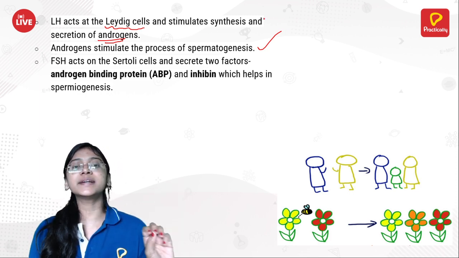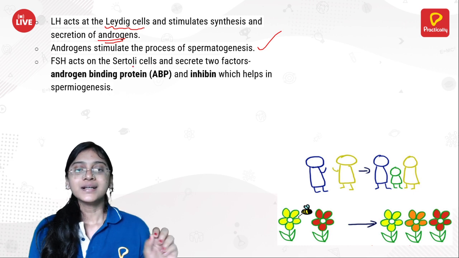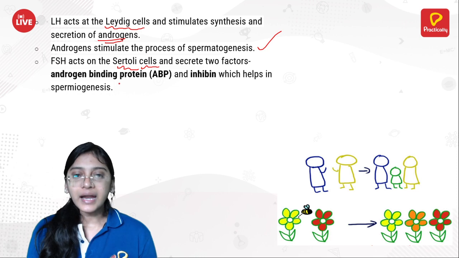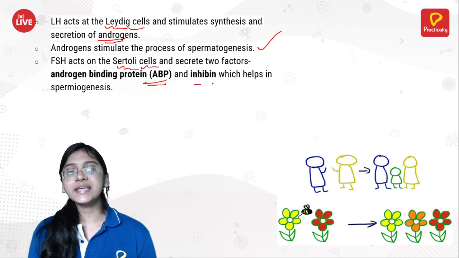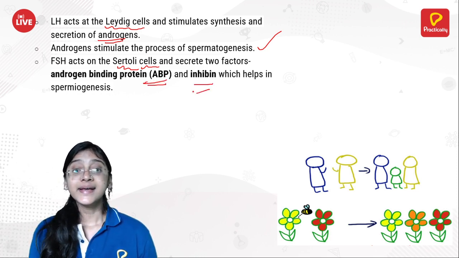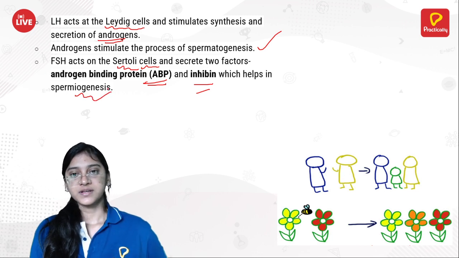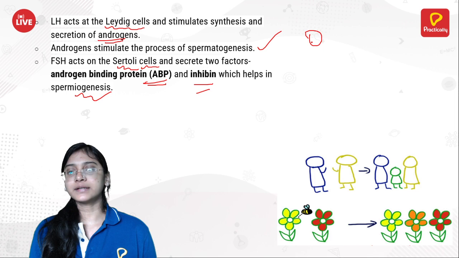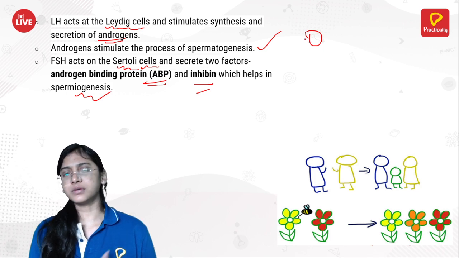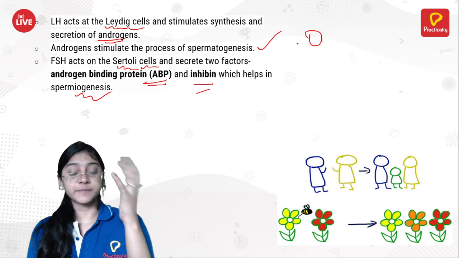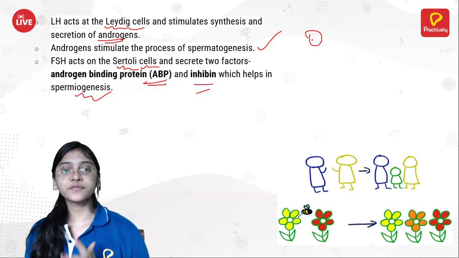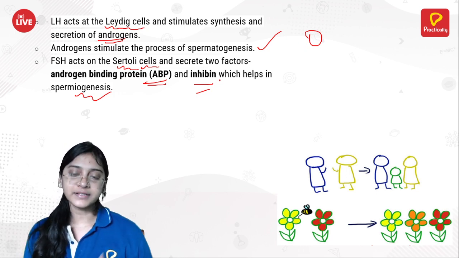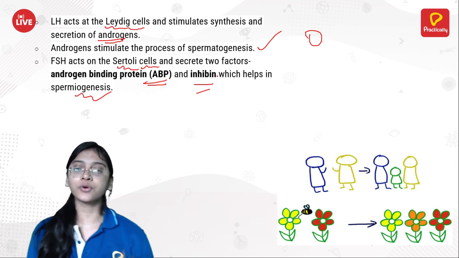Whereas follicle stimulating hormone will act upon the Sertoli cells in order to produce androgen binding protein and inhibin, which help in spermiogenesis. Spermatogenesis is the production of the spermatid from the spermatogonia, whereas the conversion of the spermatid happens with the help of ABP and inhibin, and this process is called spermiogenesis, which you know already.